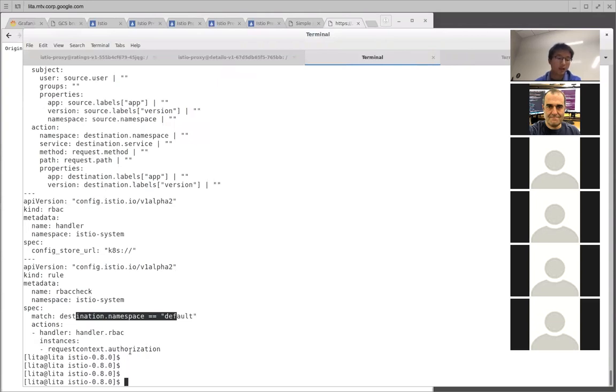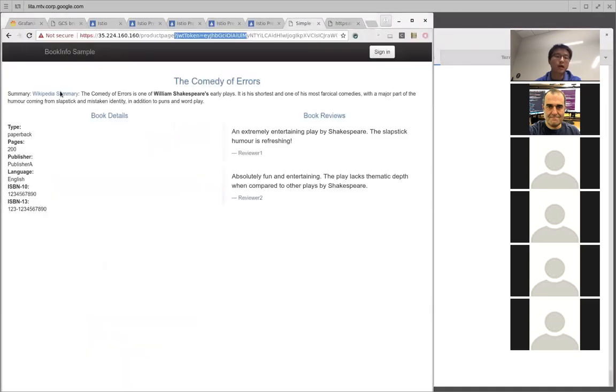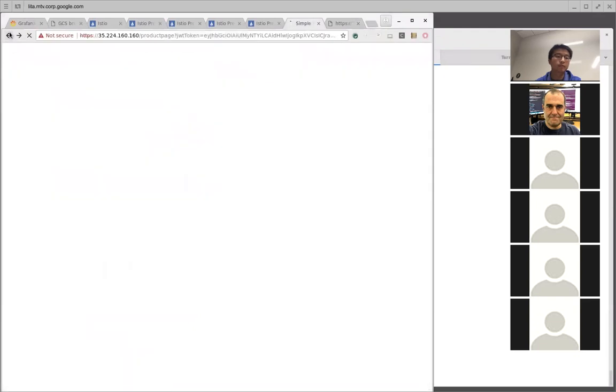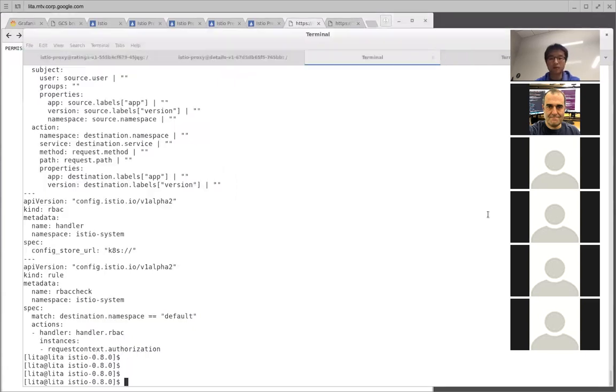And as I mentioned, RBAC is denied by default, which means since this RBAC is enabled, we see that on this page, even though we have a valid token, you can see that it's permission denied. The RBAC permission denied, you can see that, all right?